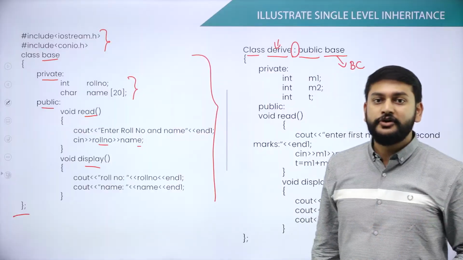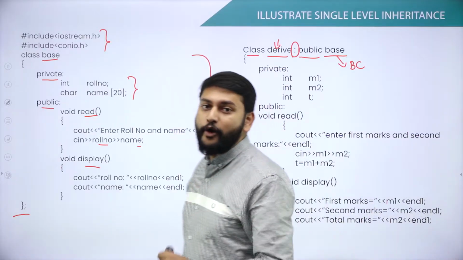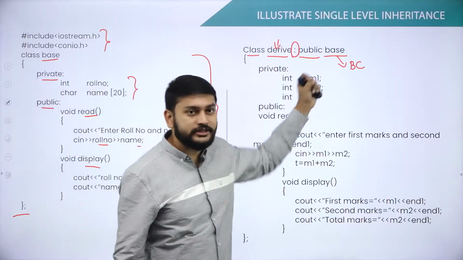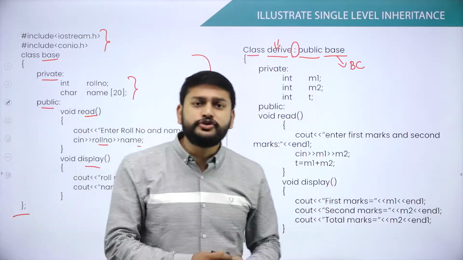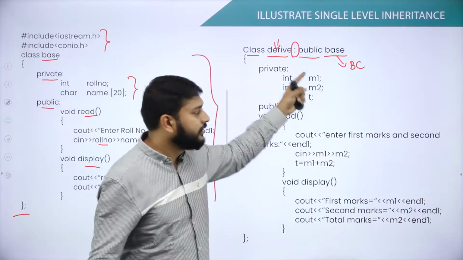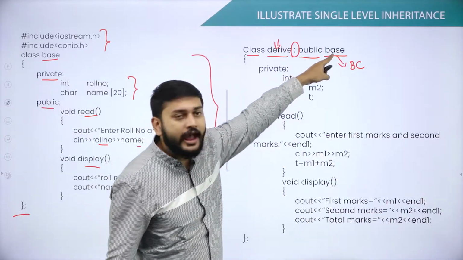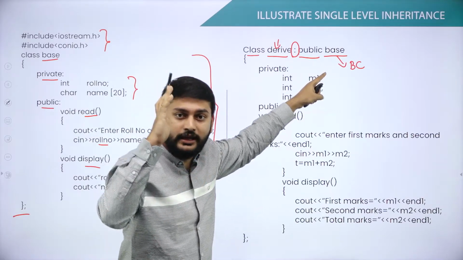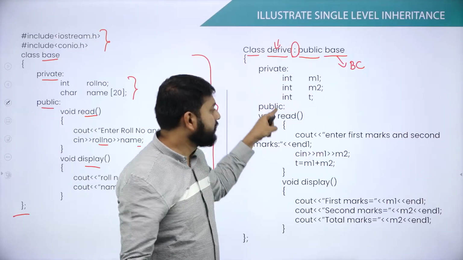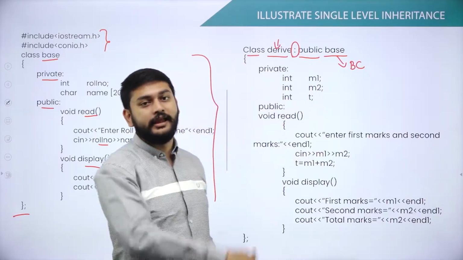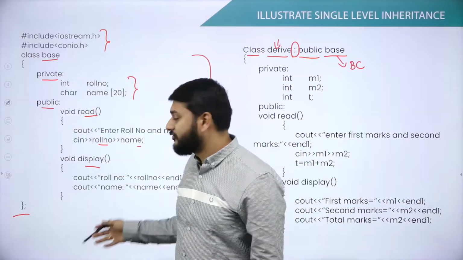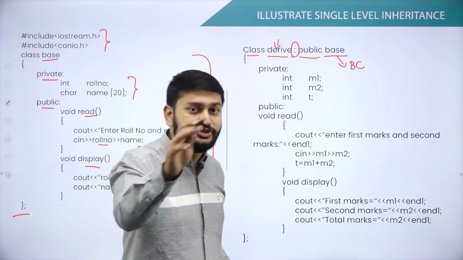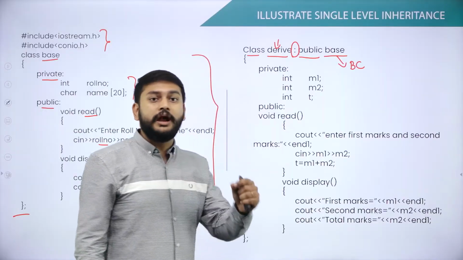So that is what you need to remember. So at this point of time, fine. You have the derived class and you have the base class. So what is the use of it? Why are you using this? Please understand, whatever I have in the base class, I can access, I can reuse, I can implement the same thing in this derived class. That is the meaning. I don't have to write whatever I have here, but still I can use it. That is what you need to keep in your mind as of now.